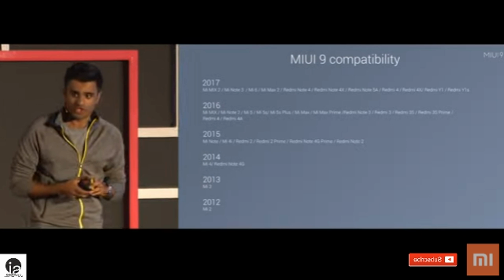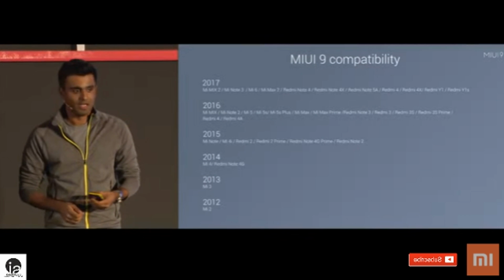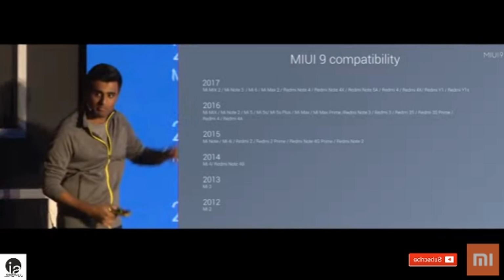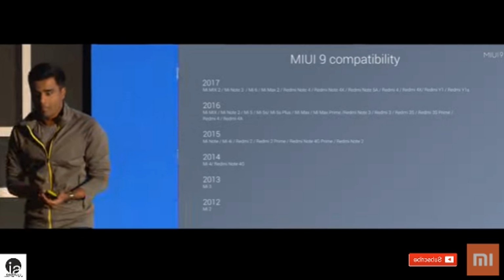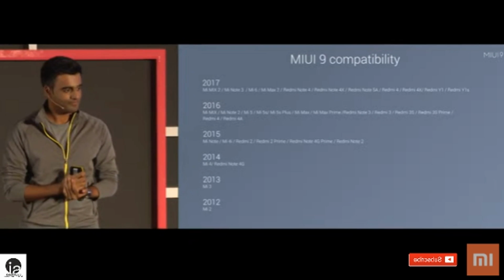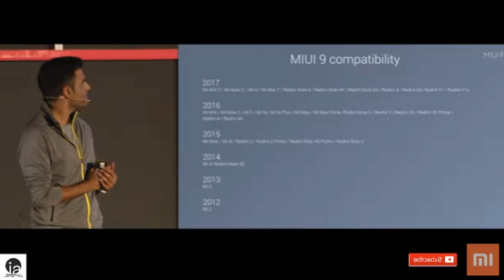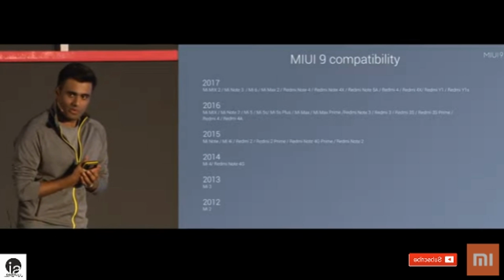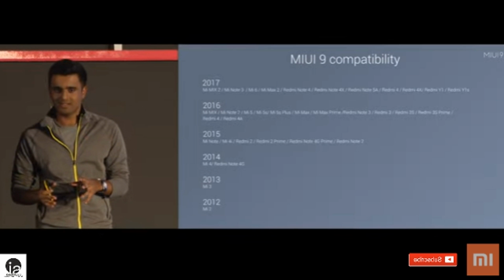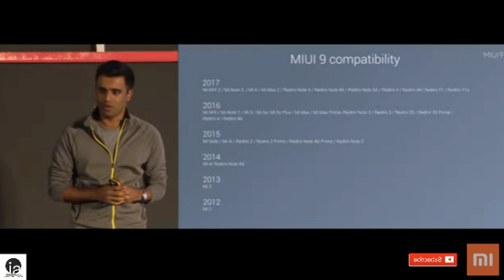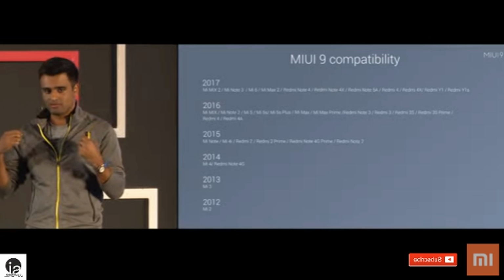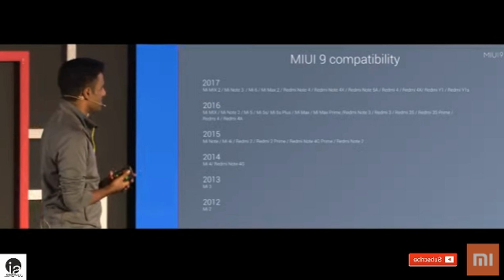So we don't just support updates for the latest devices. This isn't just for flagship devices. You see devices like the Redmi 2, the Redmi Note 4G, they're all getting MIUI 9. We have over 2,000 engineers working on MIUI, and this is a lot of the stuff they do. They try to bring the latest and greatest features available to as many people as possible.